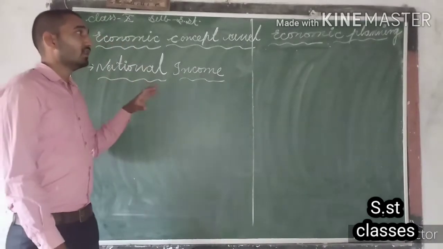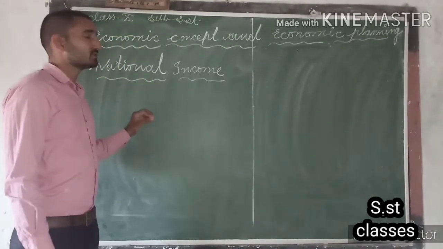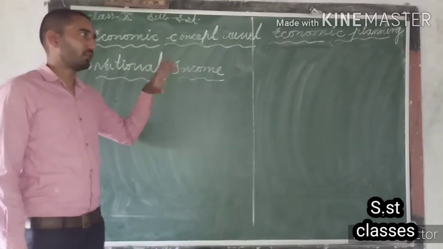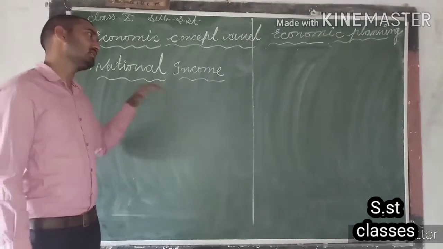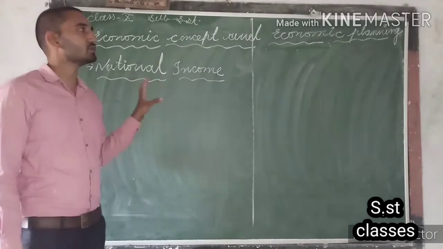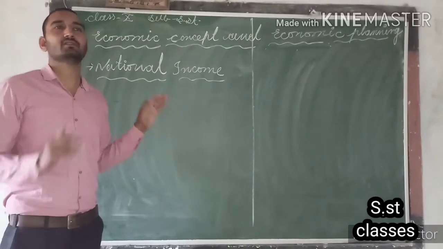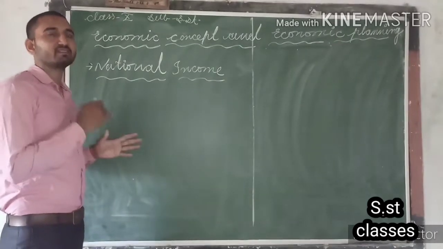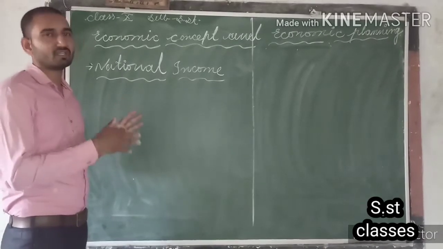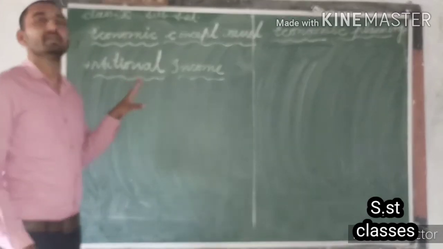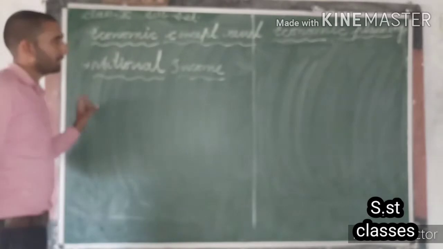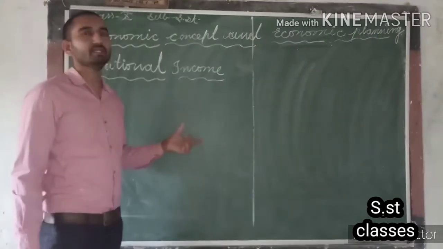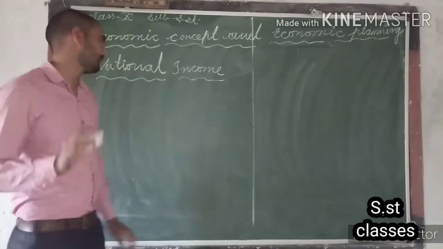Means, the importance of a person's income for deciding the characteristics of a person, in the same manner, national income is also very important to decide the characteristics of a nation's economy. Now, which kind of characteristics can we decide, or which kind of information can we obtain with the help of national income? So guys, before that, I would like to tell you what we actually mean by national income.